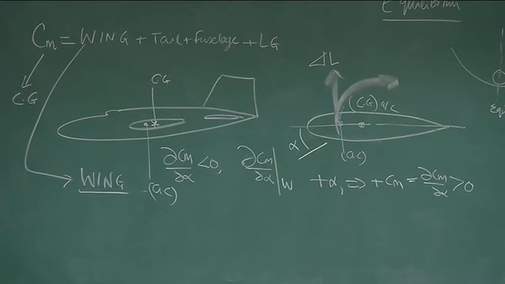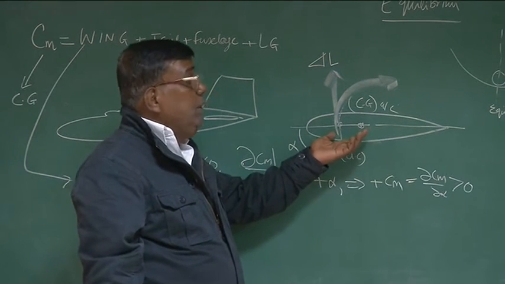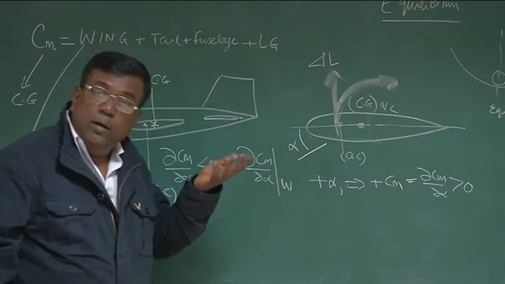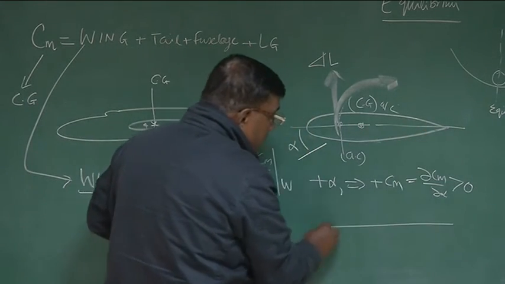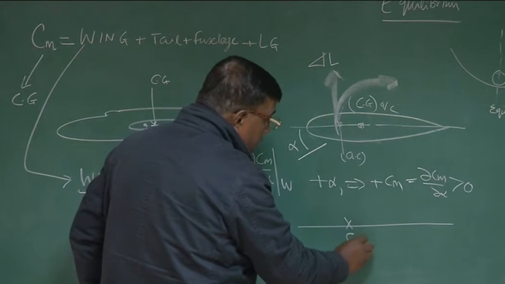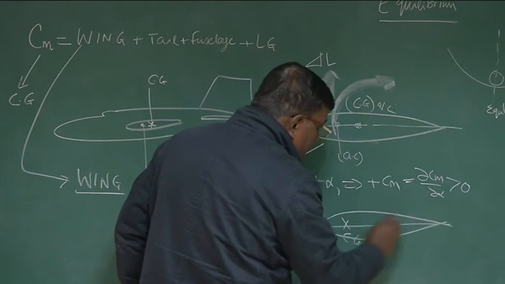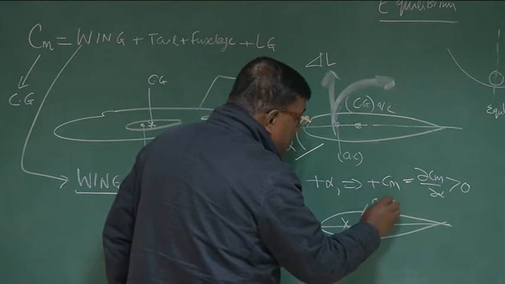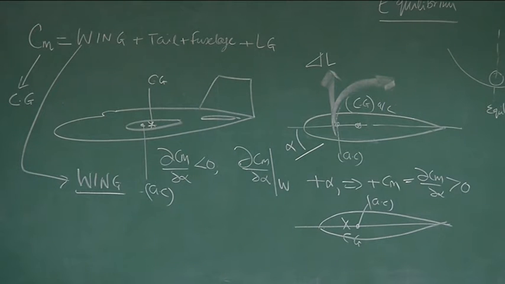Clear? How do you make the same wing having stabilizing contribution? You have to ensure that I lay the wing in such a way that if this is the CG of the airplane, if I put the wing in such a way that AC is behind CG of the airplane, it will give stabilizing contribution.